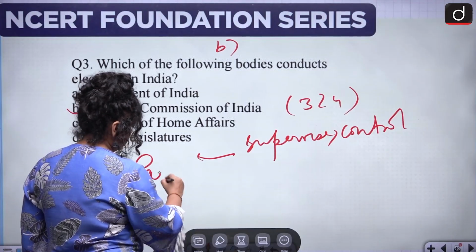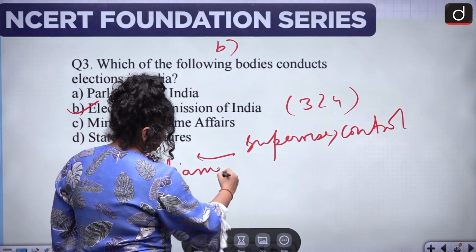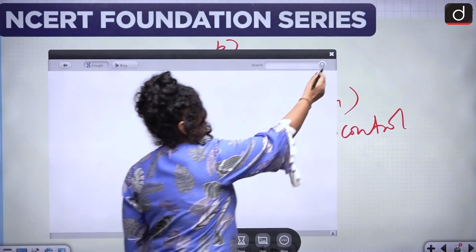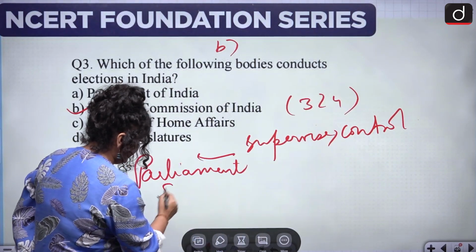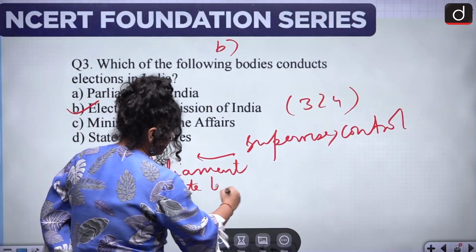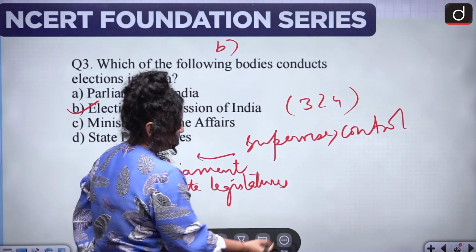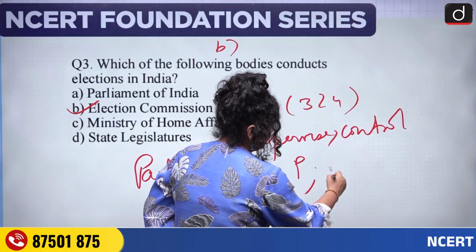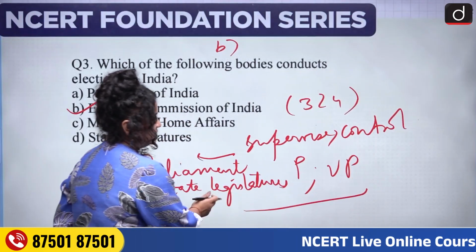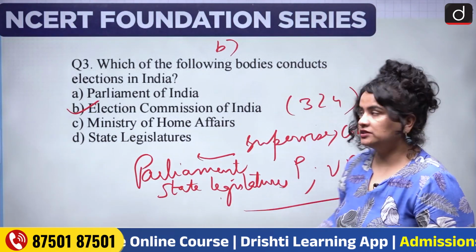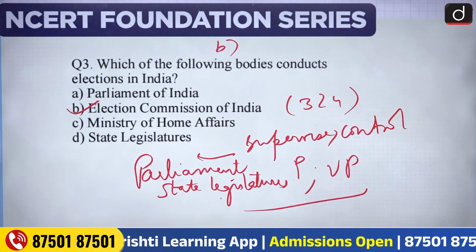Parliament means Lok Sabha and the Rajya Sabha, state legislatures, and the position of the President and Vice President of India. Alright, so we have our correct answer, which is option B.